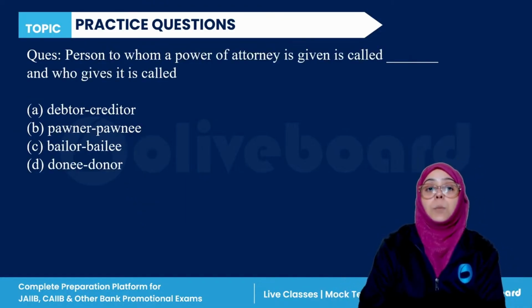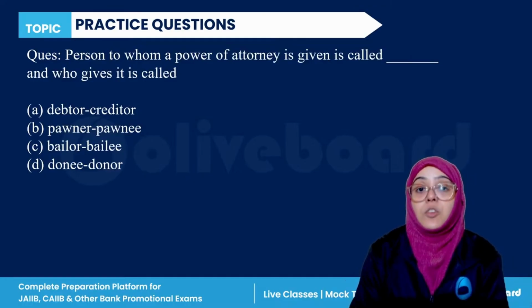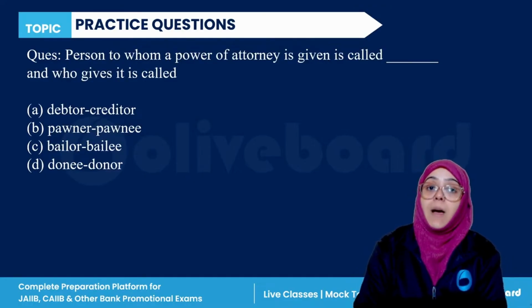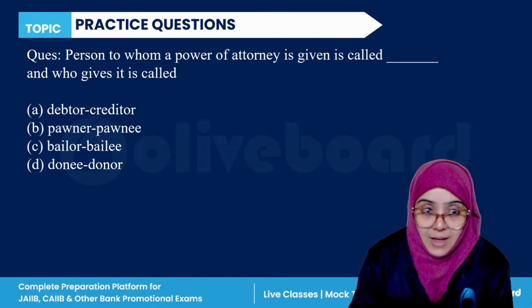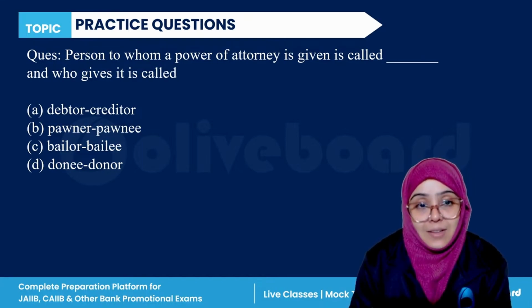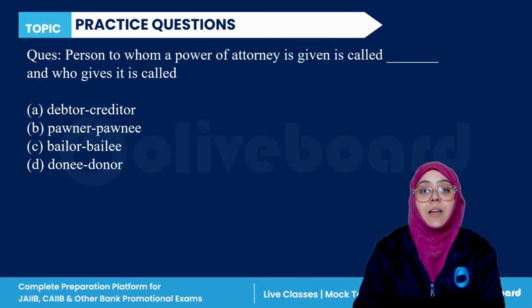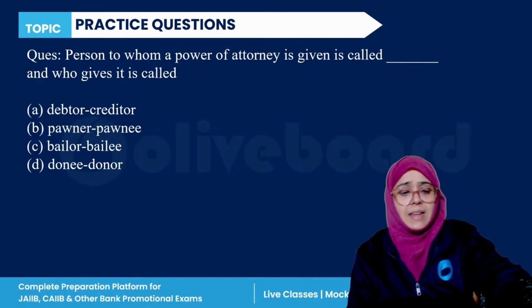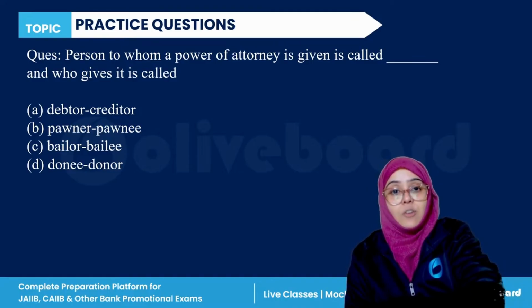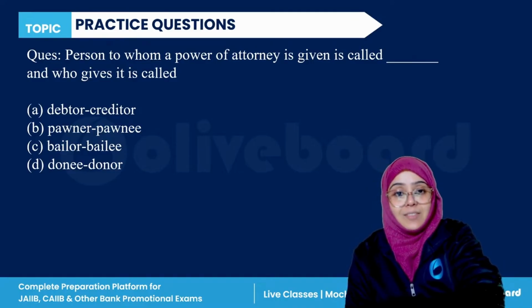Next question. The person to whom a power of attorney is given is called as dash, and who gives it is called as dash. Very easy. Everyone, please answer this question.